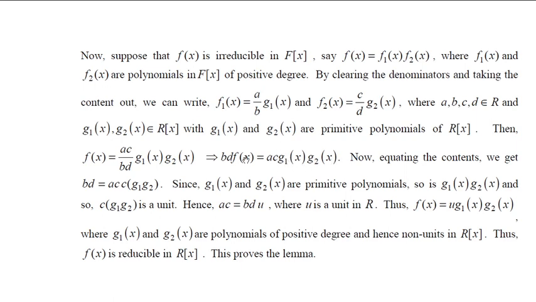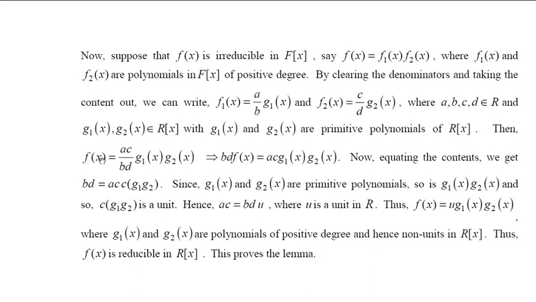But remember, your f is a primitive polynomial, therefore content of f is 1. This goes off, simply you will get bd. Remaining is ac into content of g1 g2. But remember, your g1 is primitive, g2 is primitive, and we know by the above lemma that the product of any two primitive polynomials is again primitive. Therefore, g1 g2 is also primitive. Therefore, content of g1 g2 is also a unit. So if you replace this unit by some u, then you will get bd is equal to ac into u.